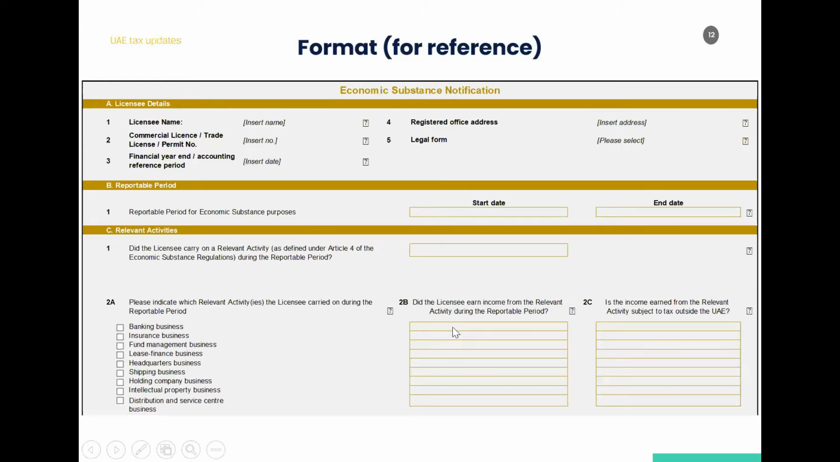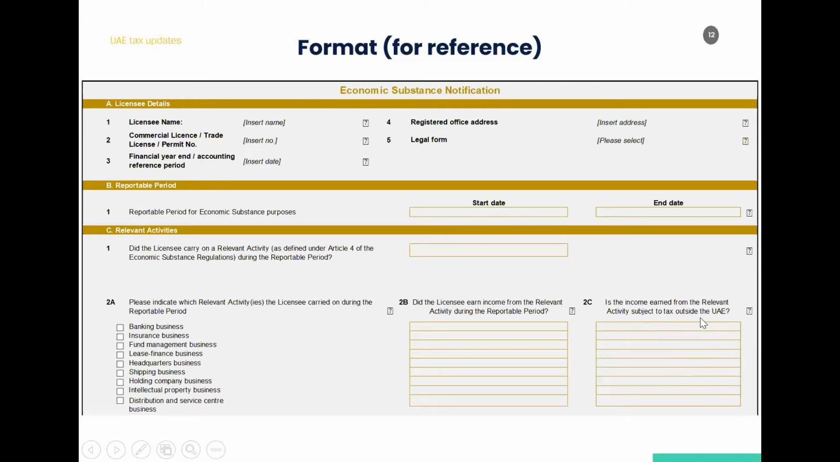So in case there is an income earned in 2019, basically the reportable periods, as you can see, as we discussed earlier, in reportable period, the start date to end date. So if you have earned any income during this period from any of these relevant activities, you have to say yes or no here. And there's no need of mentioning any amounts as yet, because that will come in at the time of return, which is later, 12 months after the end of the reporting period, but at least yes or no has to be mentioned here.